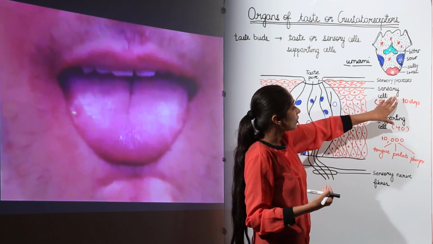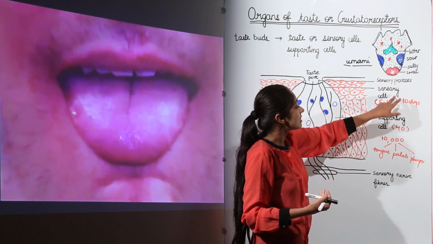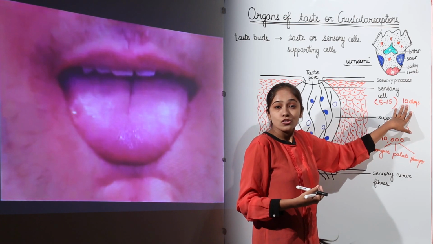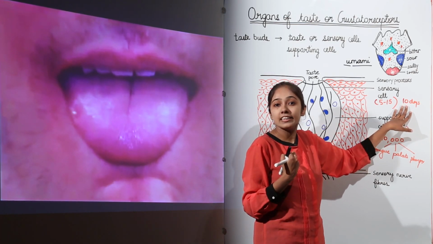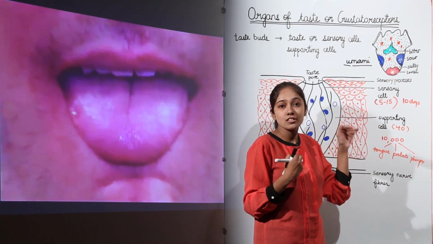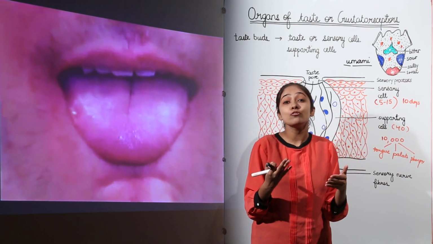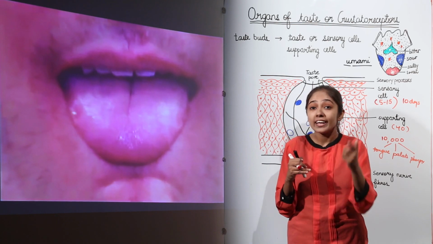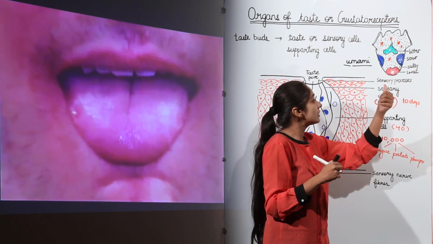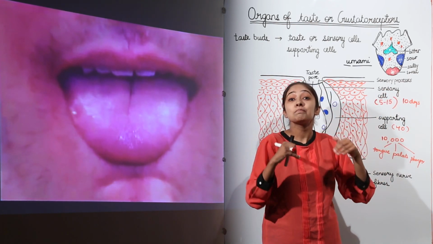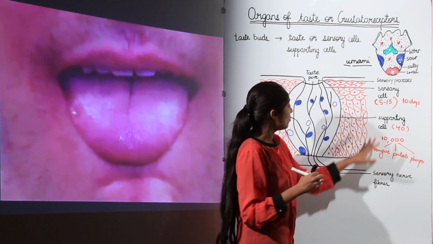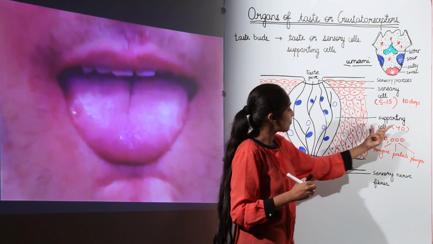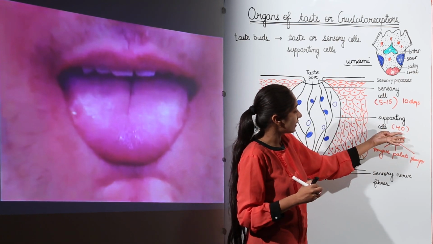I told you that the life of these sensory cells is around 10 days. So, when you get your tongue burned by having hot things instantly, after a few days or sometimes after a few hours, you feel relaxed somehow. Why? Because these sensory cells, these receptor cells, are being replaced by new cells. Now, here we have supporting cells, which I told you are 40 in number.